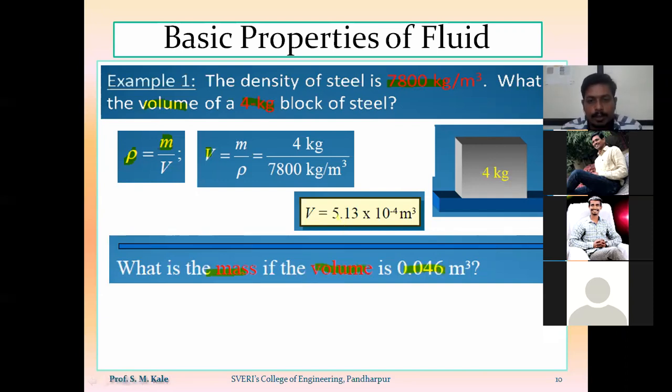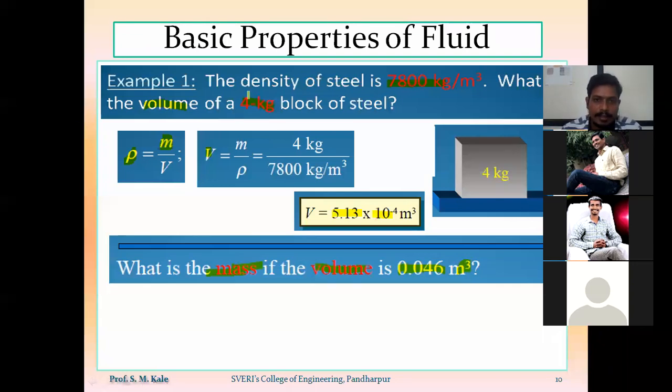So instead of having the volume as 5.13 into 10 raised to minus 4 meter cube, if the volume of that steel block will be 0.046 meter cube, then what will be the value of mass of that steel block?